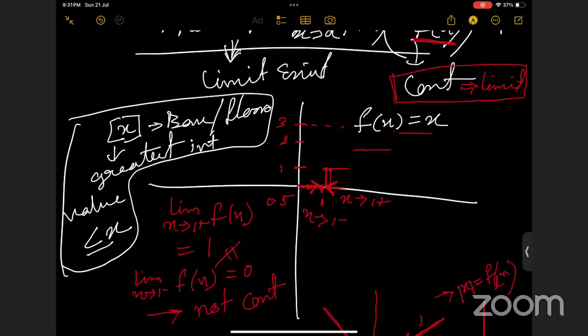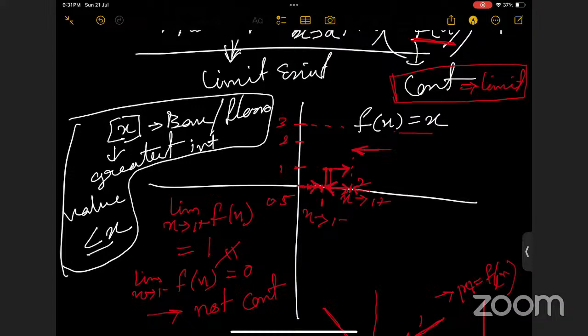Otherwise, suppose at point 2 we're checking. So when x was tending to 2 plus, that means from the positive side of 2, the values were tending to 2, right? But when we're taking x tending to 2 minus, that means from the negative side of 2, then the values were 1. This, right?